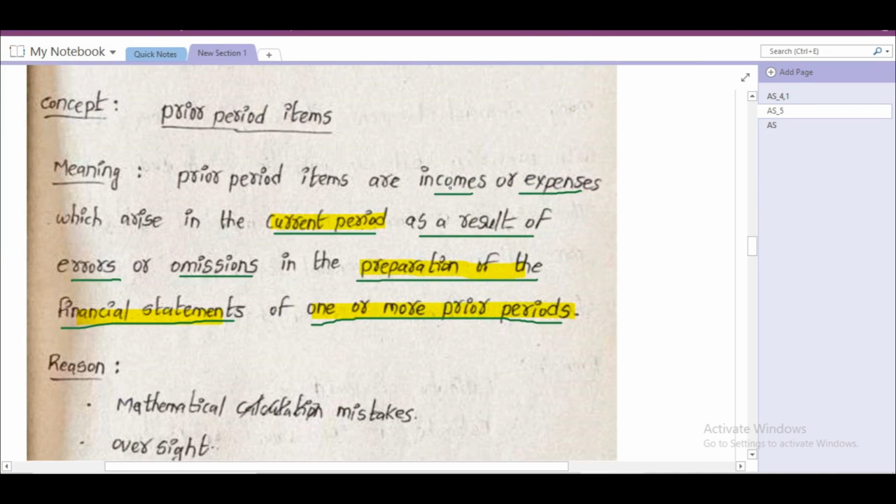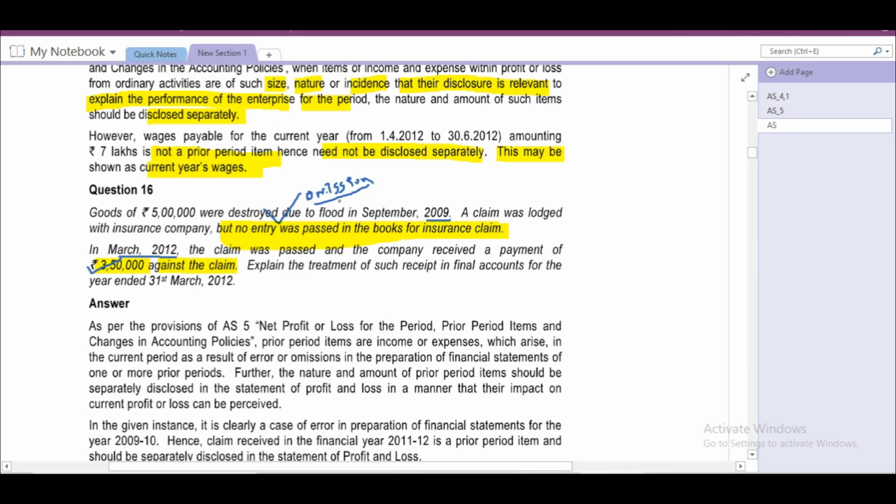Prior period items are incomes or expenses which arise in the current period as a result of errors or omissions in the preparation of the financial statements of one or more prior periods. This is the omission that happened in the prior period. Later on in March 2012, the claim was passed and the company received a payment of 3,50,000. That means in the current period they have received some income, 3,50,000, against the claim due to error or omission in the prior period. So it is a prior period item.